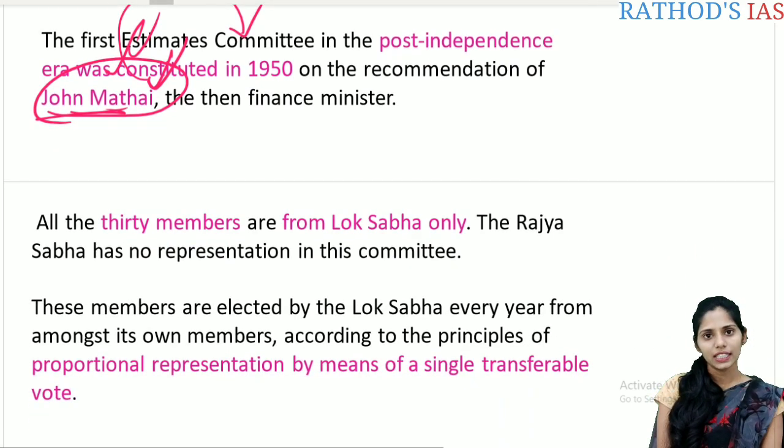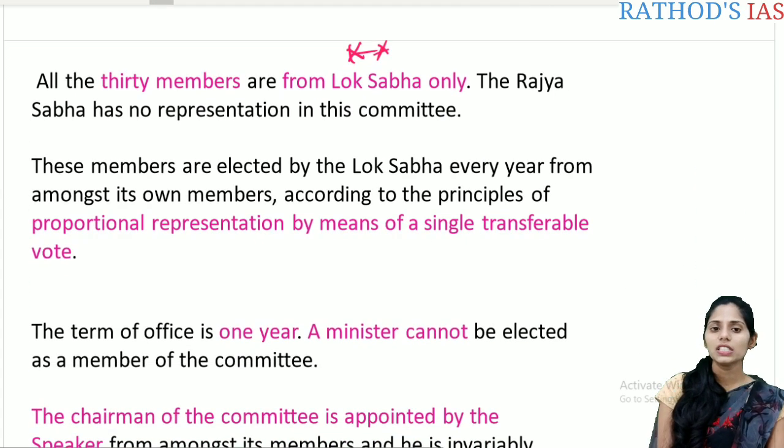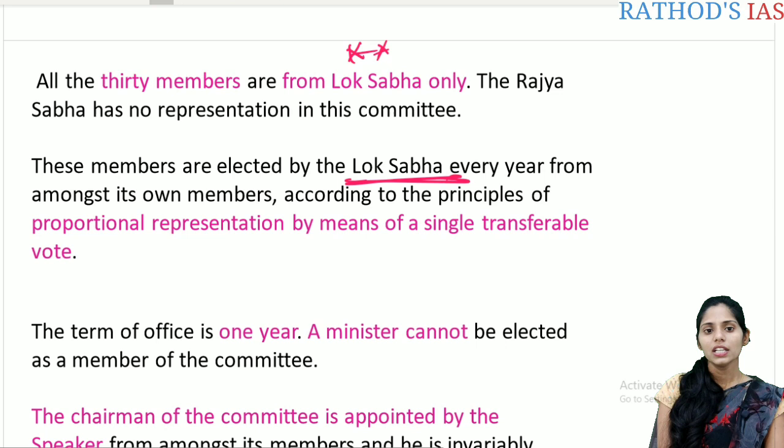And if you see the members, there are 30 members, and all these 30 members are drawn only from Lok Sabha. That means Rajya Sabha does not have any representation in this Estimates Committee. This is a very, very important point. And the next one is, these members are elected by the Lok Sabha every year from its members according to the principle of proportional representation by means of the single transferable vote. The one thing I want to say here is, in all three finance committees, people are elected by proportional representation by means of the single transferable vote. So you should remember this thing here.